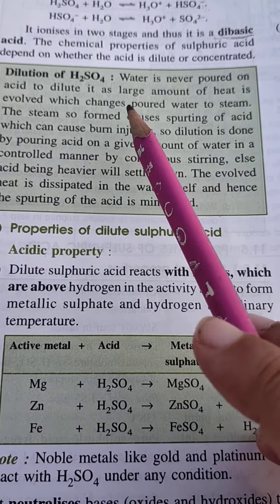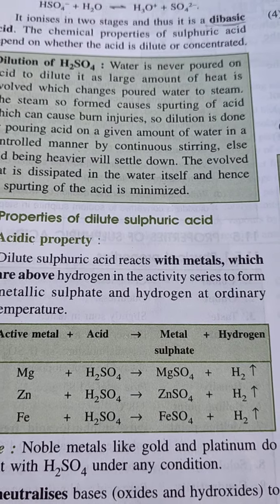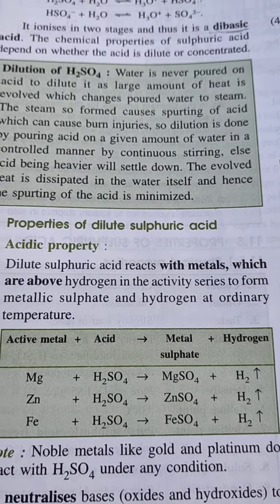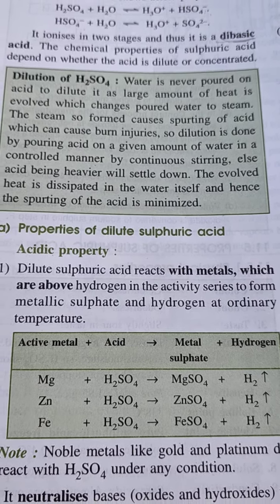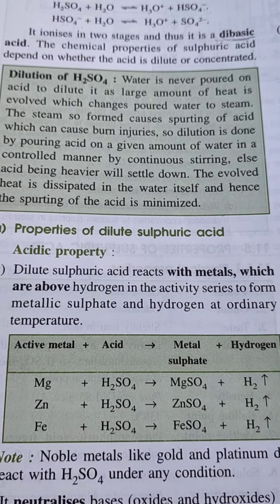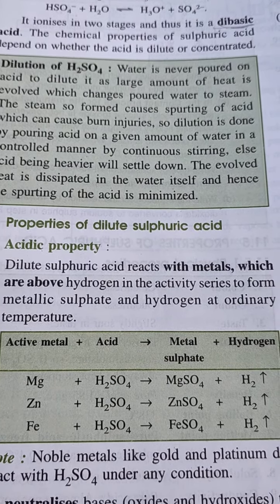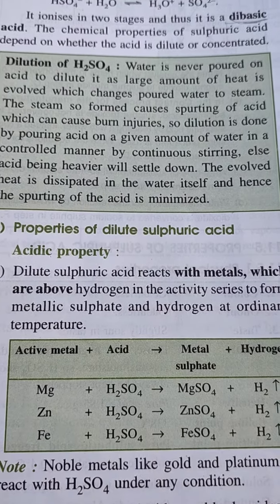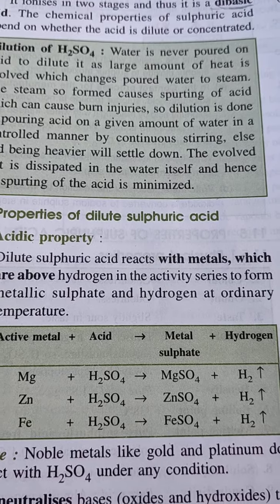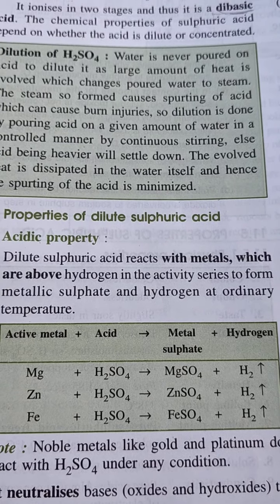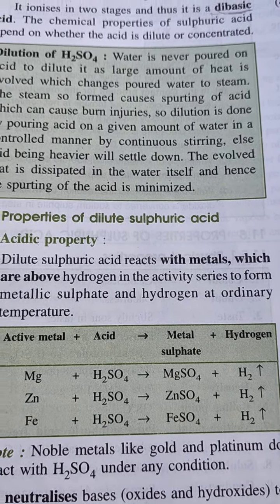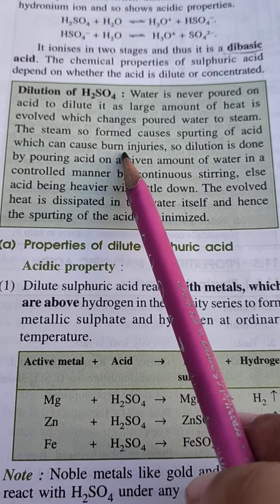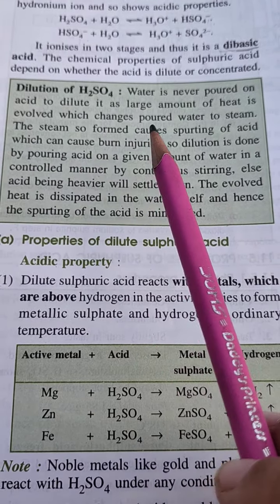Similarly here, if we pour water on the acid, a large amount of heat will evolve and bursting of the acid will take place, due to which small droplets of that acid can come on you also. That is why we should never pour water into the acid. We should pour acid into the water. The steam so formed causes spurting of acid, which can cause burn injuries.